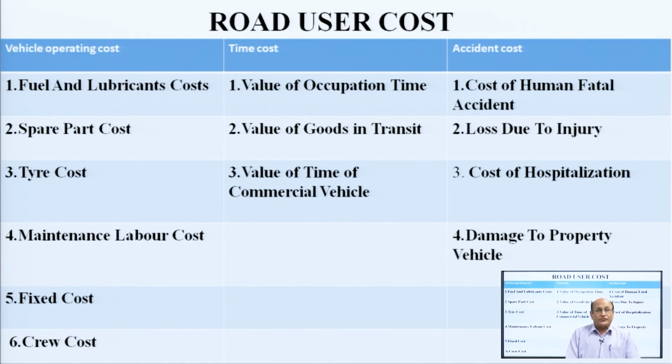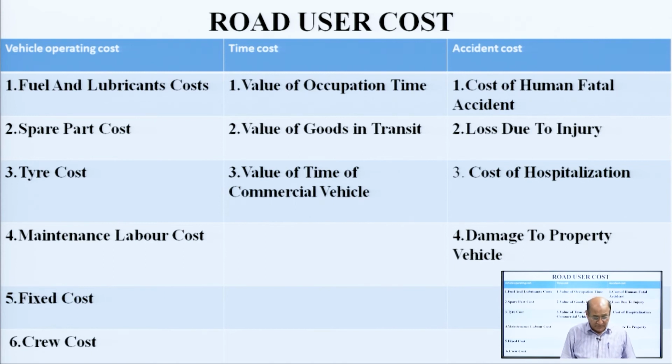Some fixed costs like insurance etc., are also included in the vehicle operating cost, and crew cost are also included in the vehicle operating cost. So, this is the one part.